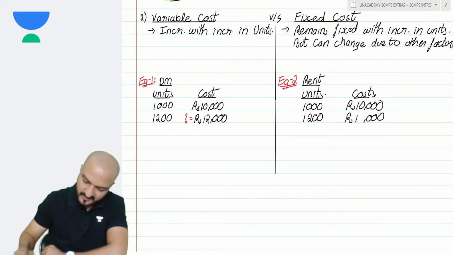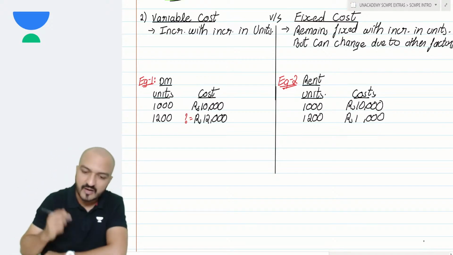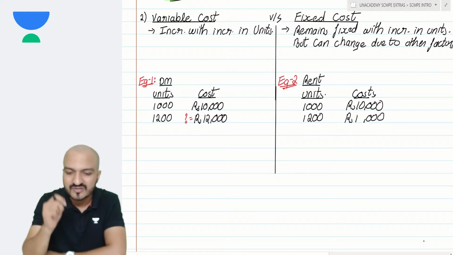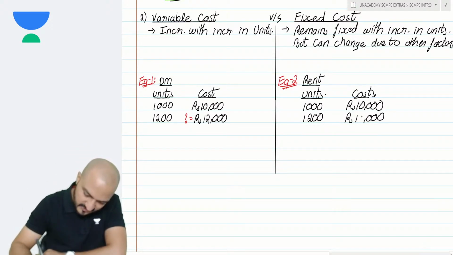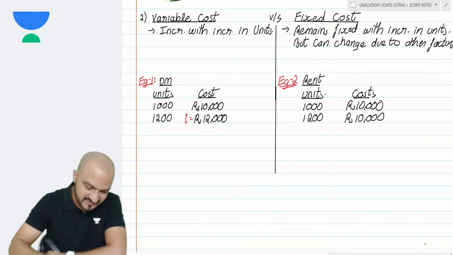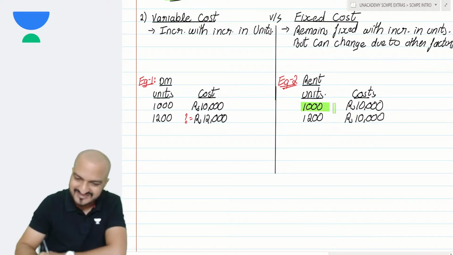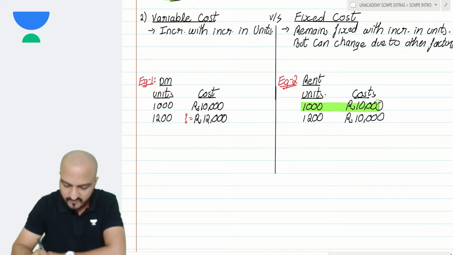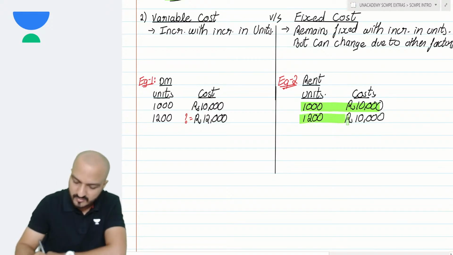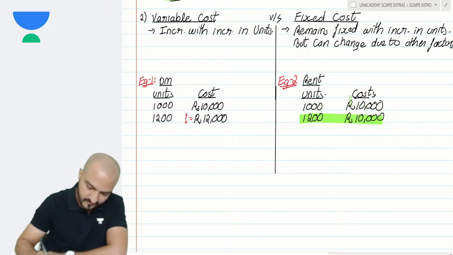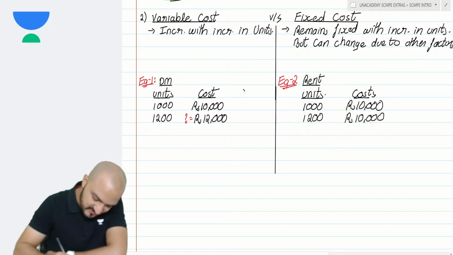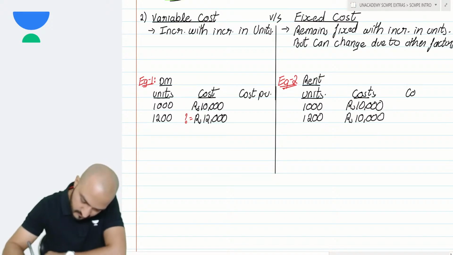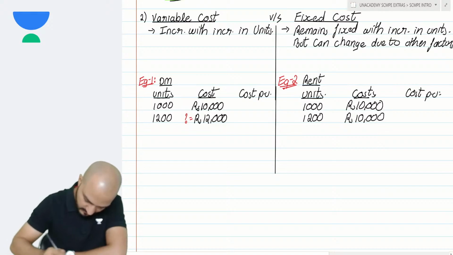So have some patience. Now let's say we are talking about the same year. In the same year, will my rent cost increase? No. In the same year, if I produce 1000 units, rent is 10,000. If I produce 1200 units, rent will remain the same, 10,000. Now this is my rent cost, this is my material cost. What if I ask you to identify cost per unit in each case?